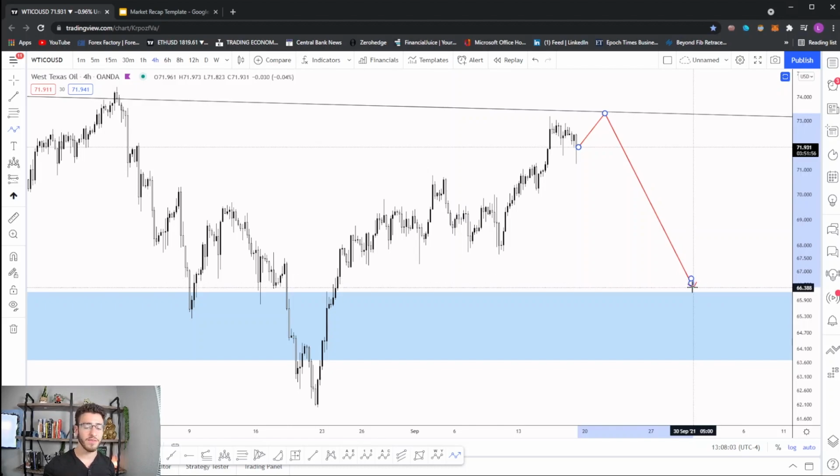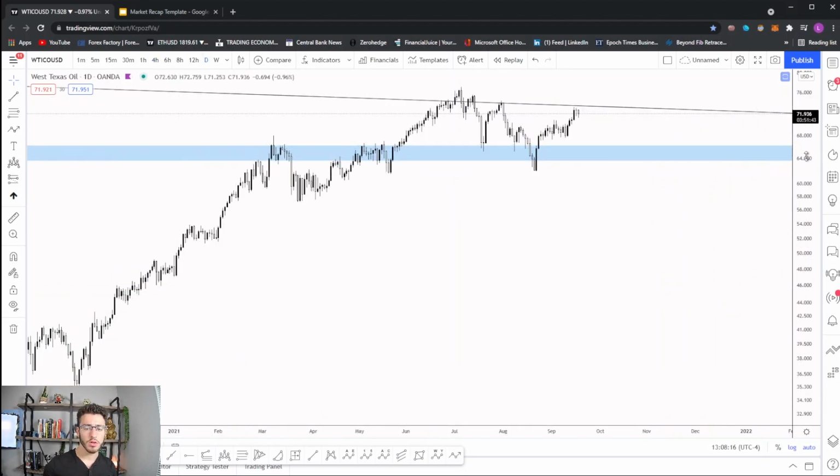So we could, of course, have this scenario happen where we have a retest, confirmation, and a breakdown of price, confirming that level once again and moving lower. Or we get a very, very important breakout on the daily chart.